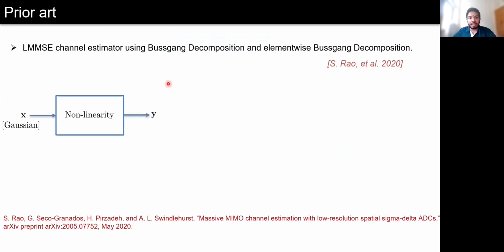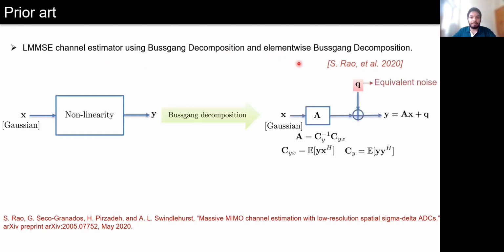The state-of-the-art technique for channel estimation in MIMO systems using a spatial sigma-delta quantizer is an LFMSE channel estimator, which is based on Bussgang decomposition and element-wise Bussgang decomposition. Bussgang decomposition essentially allows us to linearize any given nonlinearity which is subject to a Gaussian input. Here, to compute the Bussgang decomposition, we need to compute these matrices Cy and Cyx, which are defined like this. When X denotes the signal received at the base station, computing these covariance matrices essentially requires us to know the channel correlation, which is difficult to obtain in millimeter wave scenarios.